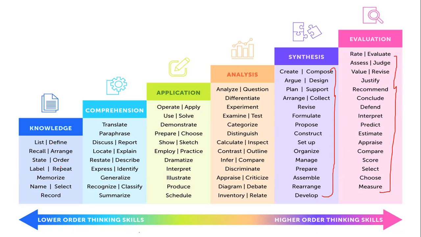For example, when we talk about knowledge, it is one of the lower order skills: defining, arranging, recalling, repeating, memorizing. When we talk about comprehension, it talks about paraphrasing, describing, explaining, generalizing. When we talk about application, it talks about operating, demonstrating, interpretation, to illustrate, to schedule, to produce. When we talk about analysis, it is to categorize, to inspect, to compare, discriminate, to criticize. When we talk about synthesis, it is to create, to formulate, to construct, to organize.